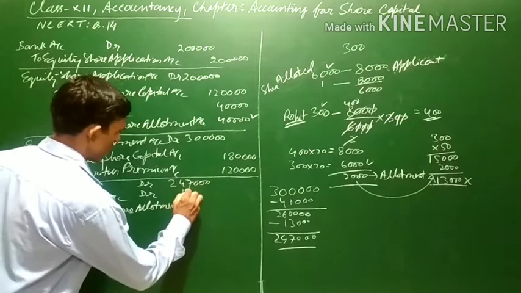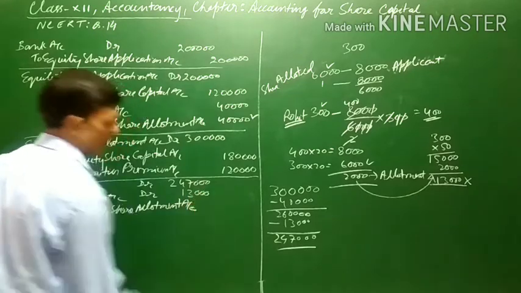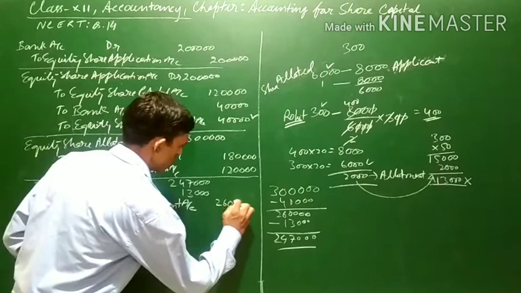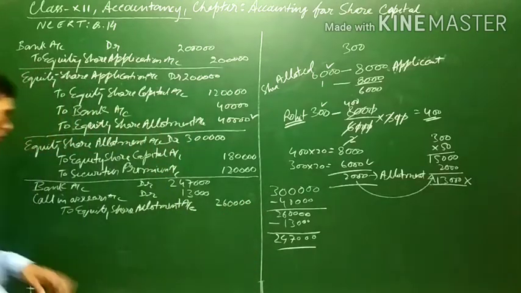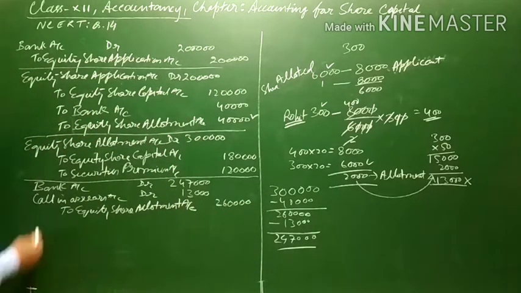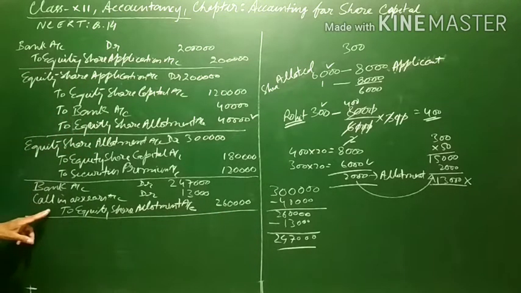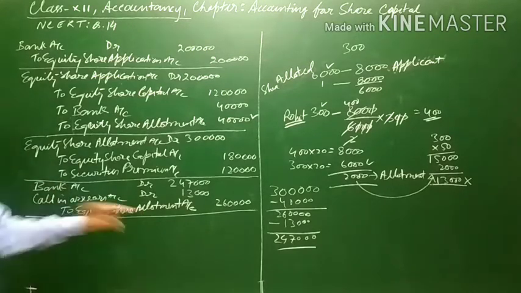Calls in arrear will be 13,000 because Rohit has not paid the allotment money, and 2,60,000 will be credited to the equity share allotment account. The narration is: being share allotment money received except on 300 shares held by Rohit. You can write the narration.